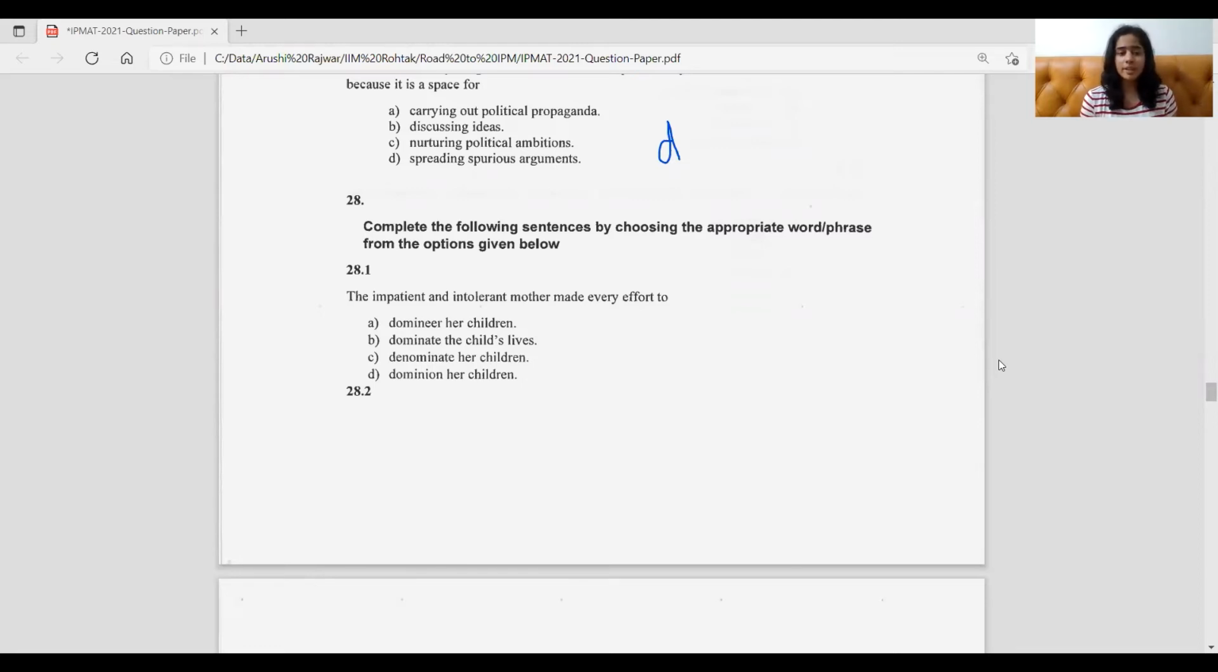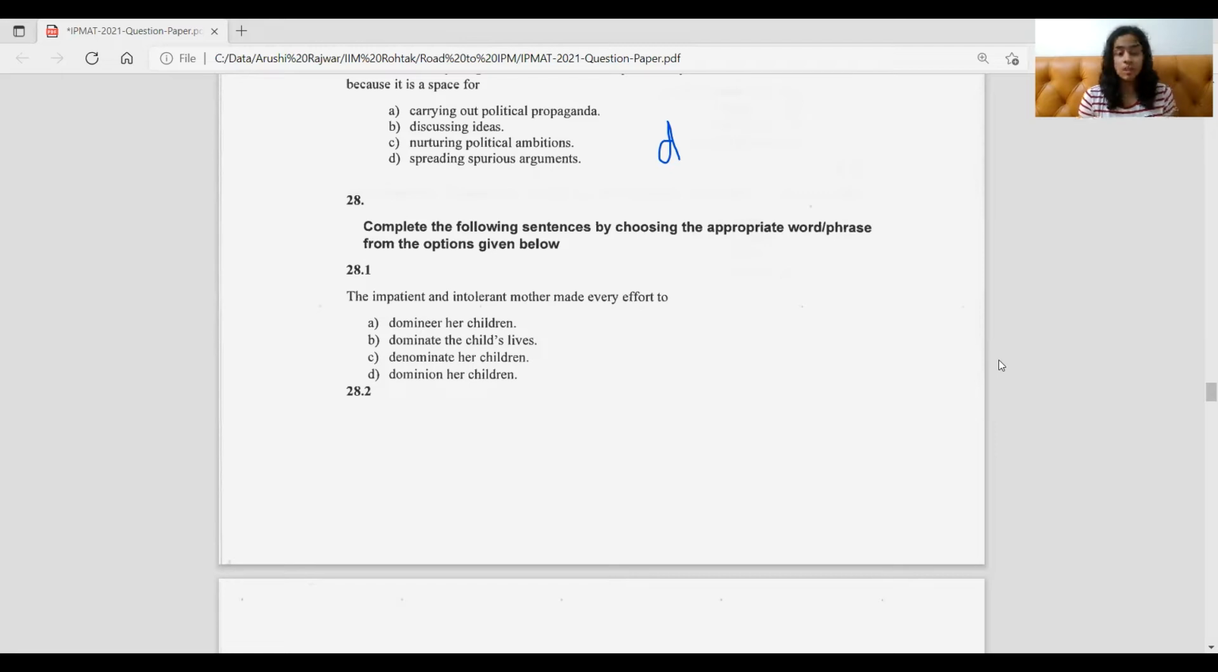Now, this can be done either through grammar, if your grammar is that good and you understand the meaning of each and every word, then it's very simple. Otherwise, you can just eliminate the wrong ones and you'll get to the right one. So here we see domineer her children. It seems right, because domineer obviously means to be tyrannical or a dominating kind of person, but in a slightly negative manner. So that seems the right one, but let's go through B, C, D too.